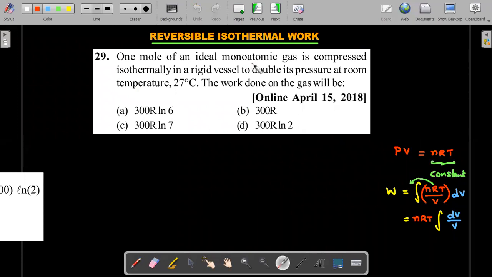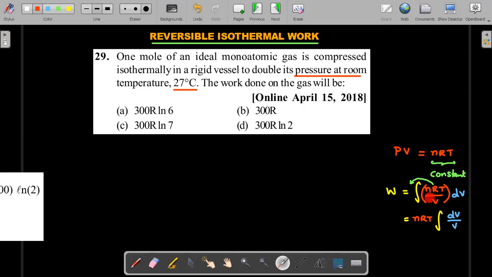One mole of an ideal monatomic gas is compressed isothermally in a rigid vessel to double its pressure at room temperature 27 degrees centigrade. The work done on this gas will be, so we have done adiabatic work. Now we are looking at the isothermal work. So how do you estimate the isothermal work? PV is equal to nRT. Remember, in an isothermal process, this entire right hand side is a constant, assuming the number of moles is constant.